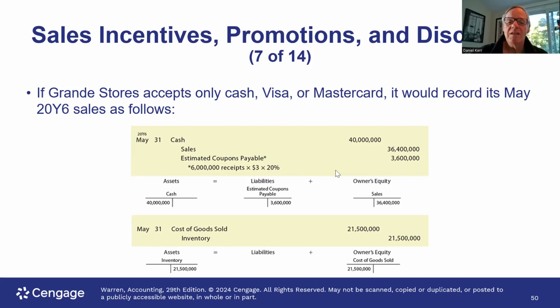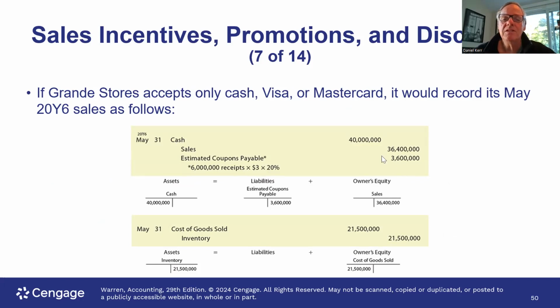So the way we calculate that is 6 million times 3 times 20% gives us 3,600,000. So that is a payable that we actually set up. And as these coupons are redeemed, we're going to debit the payable at the time that the coupon is actually redeemed. So we record that. We record the sale. And now, of course, we have to record the cost of the sale, and the cost of the sale is given at